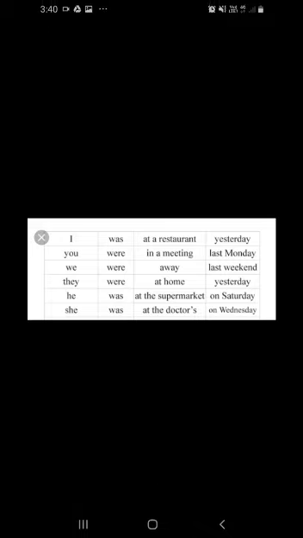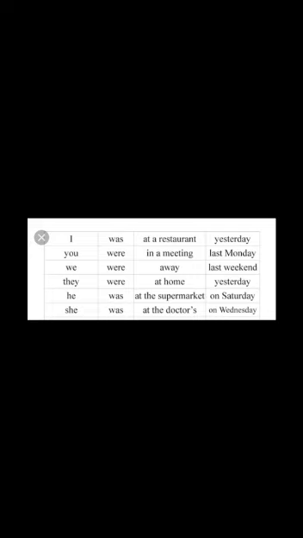And if in a sentence yesterday, last Monday, last weekend, on Saturday, on Wednesday is there, it is easy to find out which tense it is. Yesterday means innale. Last Monday means kainya aicha. Last weekend means last Sunday. So here you can see the meaning. At that time I was at a restaurant. I was. So we used was.